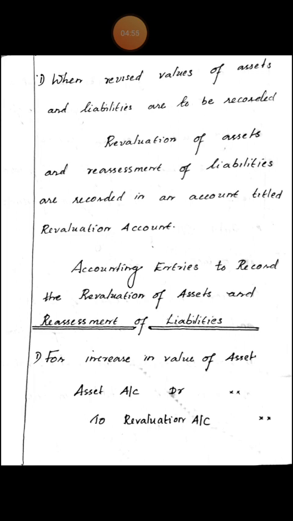After recording all these transactions of assets and liabilities, the balancing of revaluation account is done and the balance is transferred to partners' capital account or current account in old profit sharing ratio. If the total of debit side is more, it means that there is a loss. And if the total of credit side is more, it means that there is a profit.